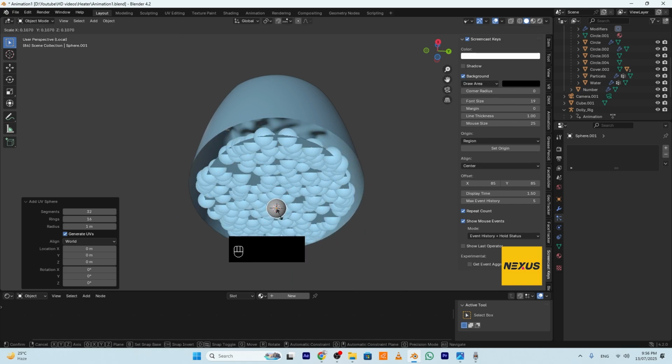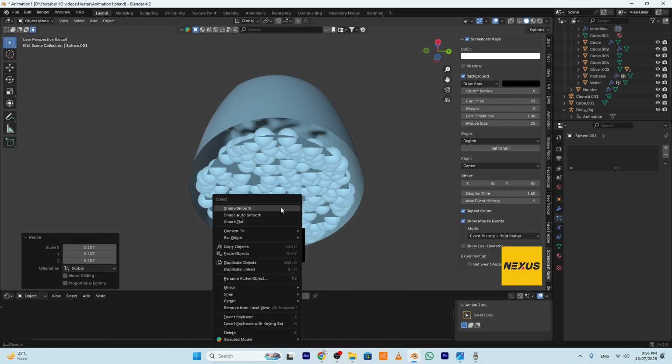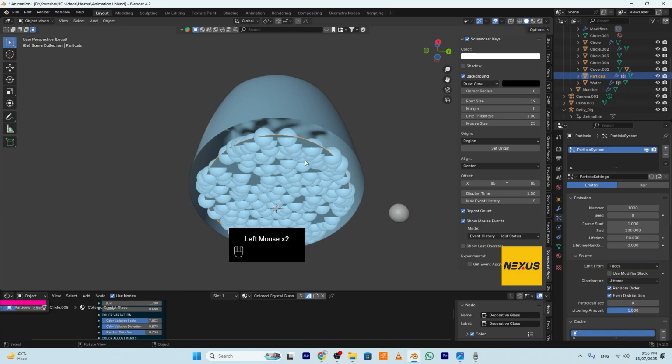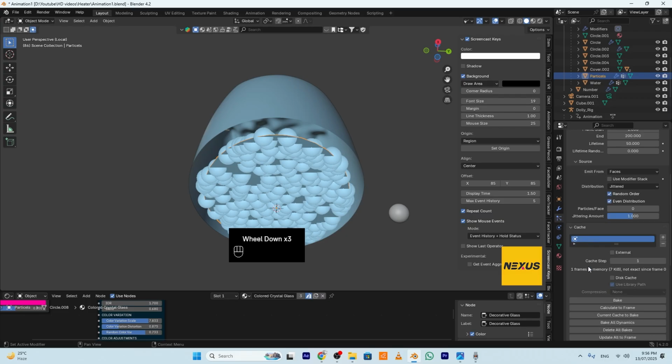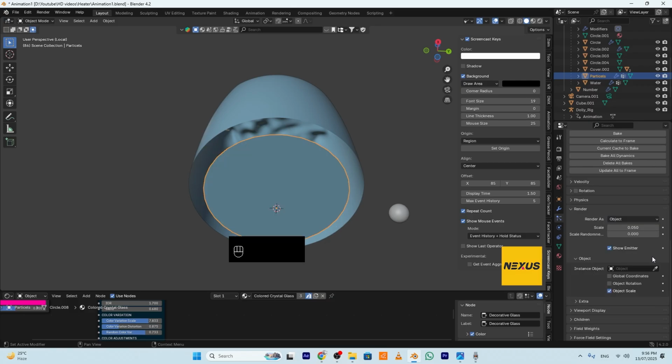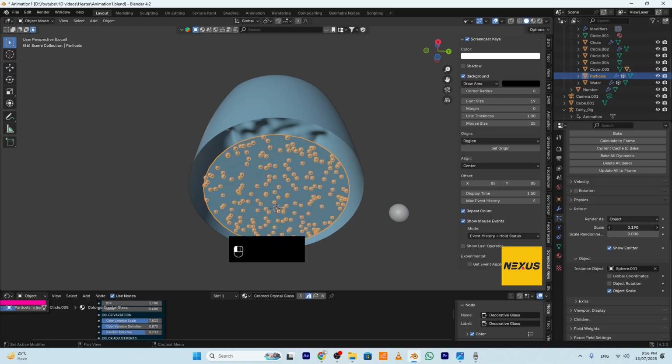Then scale it. Shade smooth. Move it like this and go. I will go to render tab here, object, select the sphere. I will play with the scale like that and play with the randomization.